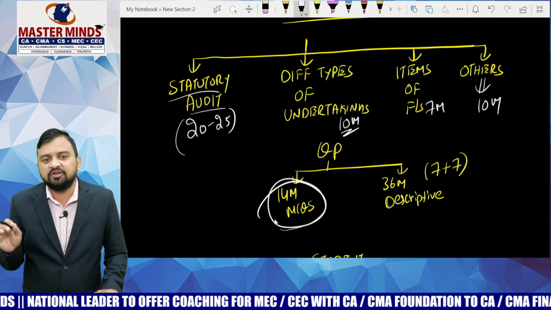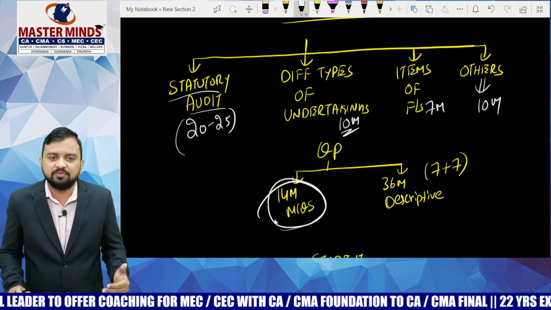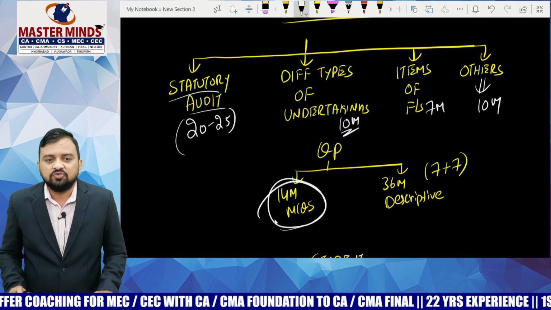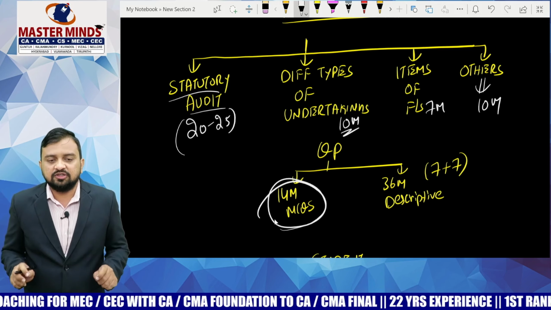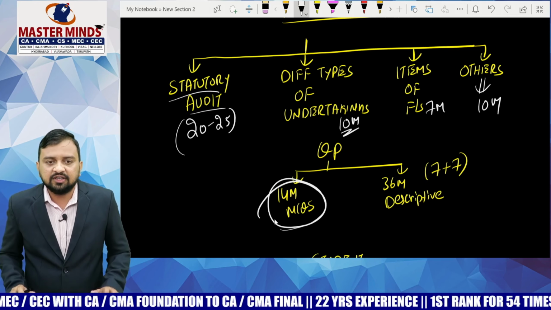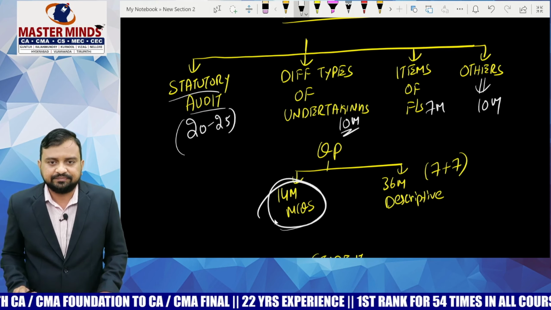Whereas in descriptive, even for 7 marks you are writing, if you are not writing the technical wordings properly, they may allot only 3 or 4 or 5 marks. So do remember to write the MCQ part very properly, and for these attempts you are having an MCQ booklet, I mean OMR sheets where you have to bubble.